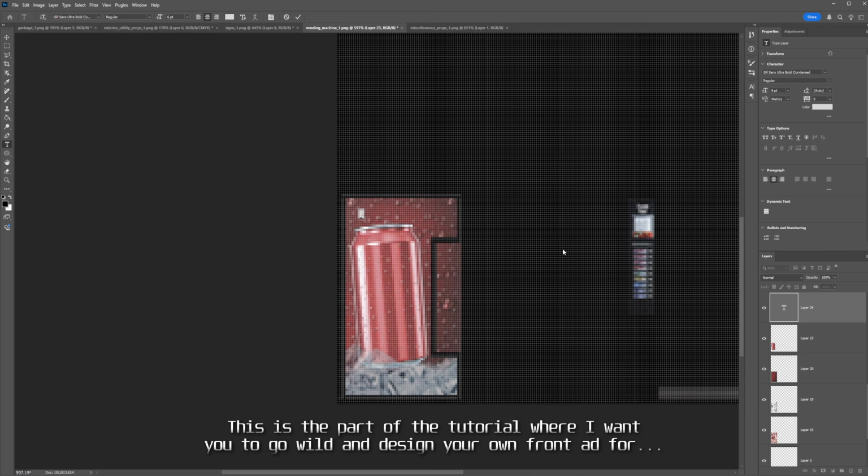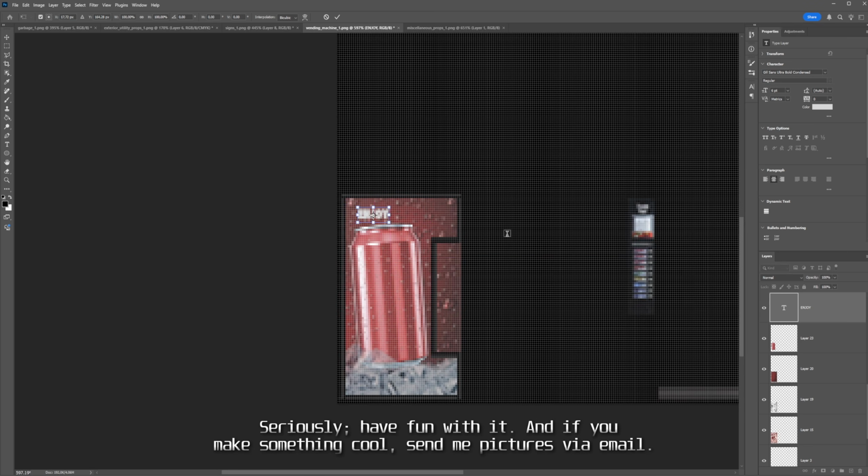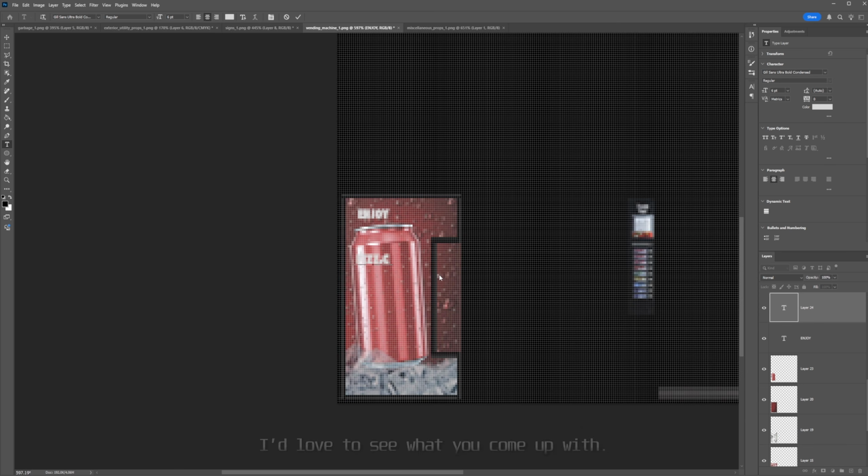This is the part of the tutorial where I want you to go wild and design your own front ad for the vending machine. Seriously, have fun with it. And if you make something cool, send me pictures via email. I'd love to see what you come up with.